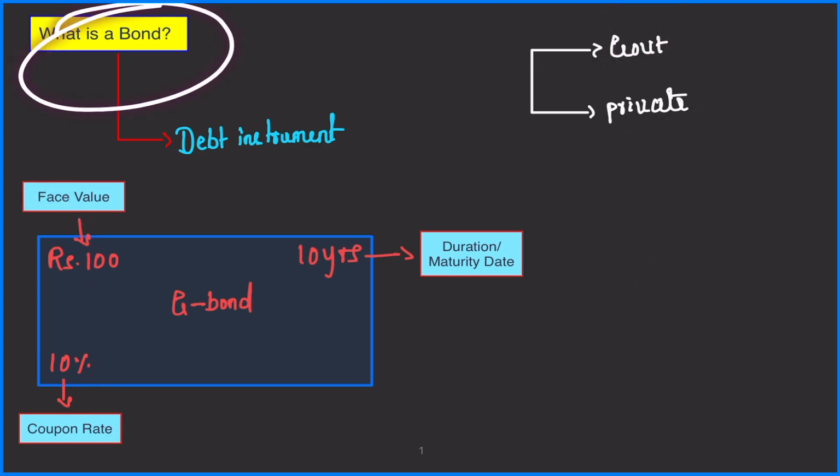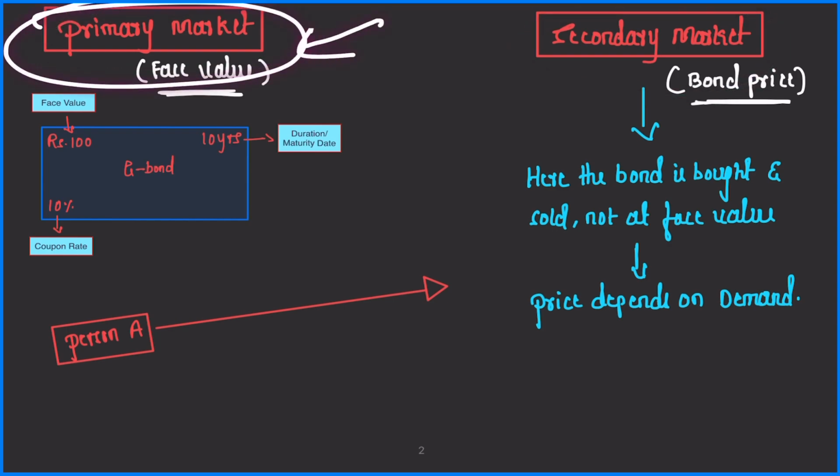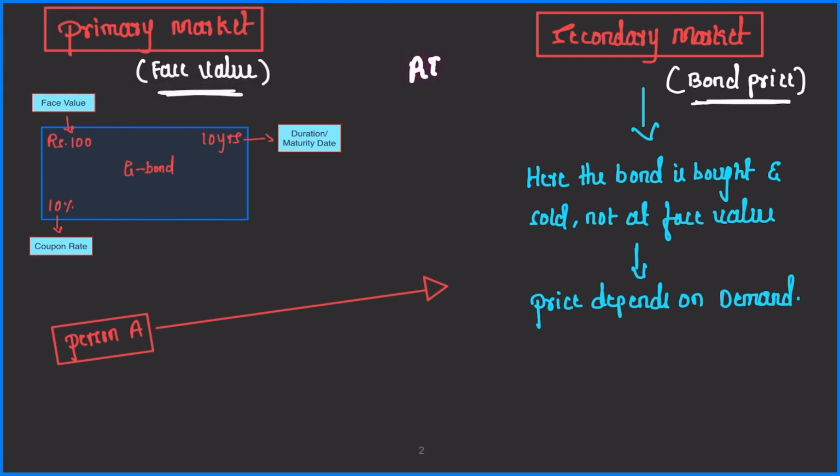Now, after understanding this, let us understand how the bonds are issued in the market. If you have read financial markets or stock market, then you know that there are two types of markets. One is primary market, second is secondary market. Primary market is the market where the bond is issued for the first time, right? Whenever the government issues the bond, here government means obviously RBI, right?